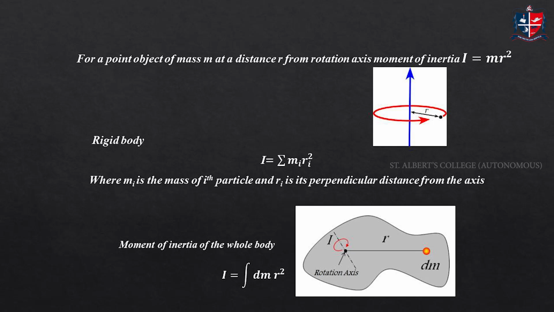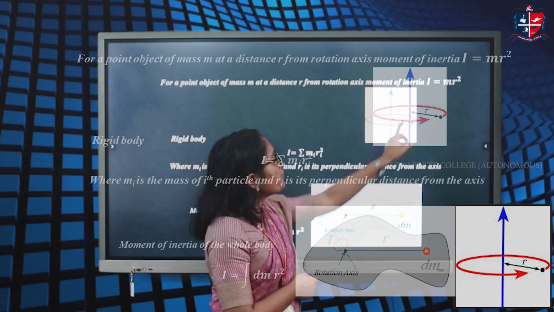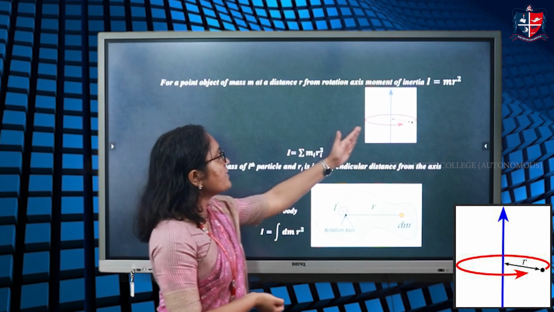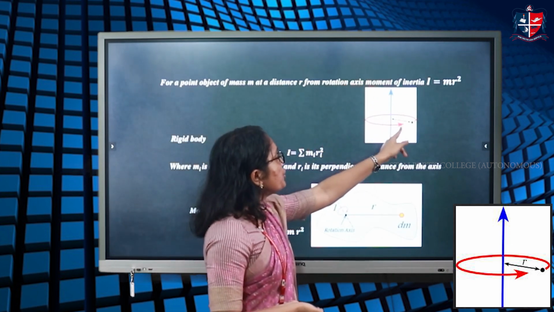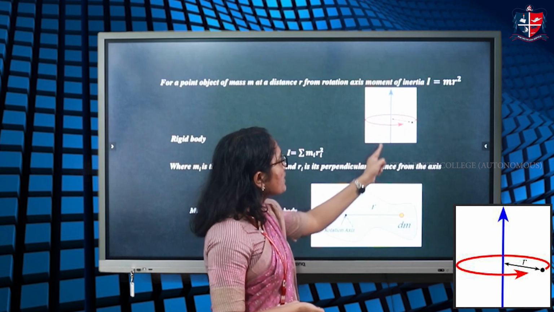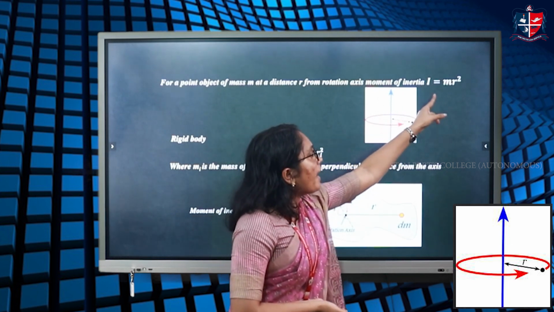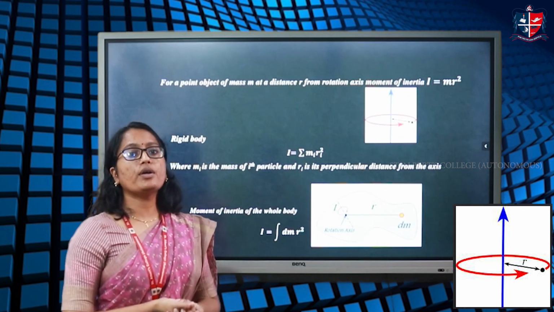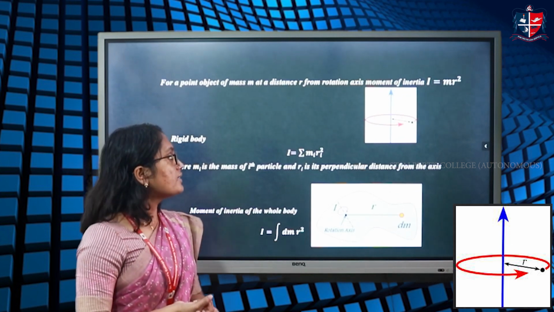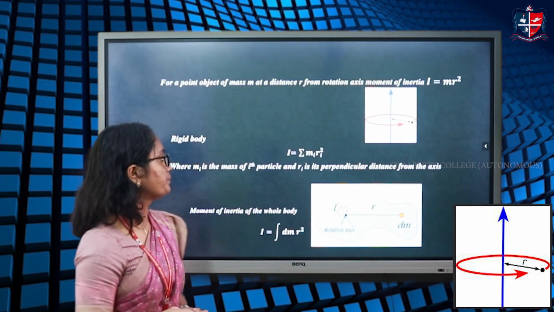Now, how do we calculate this moment of inertia? For a point object at a distance r from the axis of rotation, consider a point object of mass m at a distance r from the axis of rotation. Then the moment of inertia of this point object about this axis of rotation will be m into r square, where r is the perpendicular distance between the axis and the object.